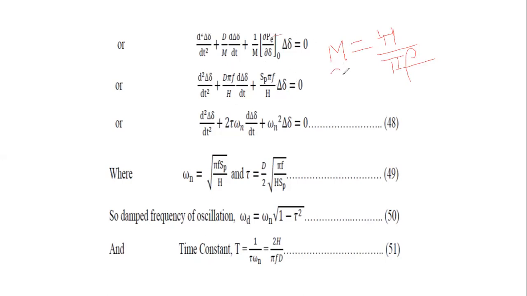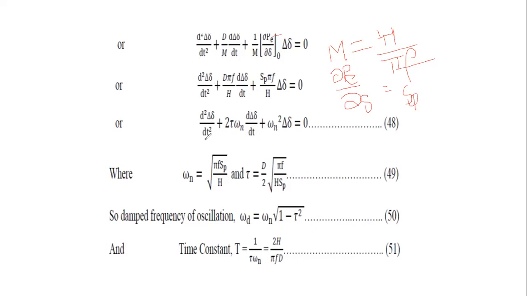Here ∂PE by ∂δ is equal to power, that will be equal to SP. This will be replaced with SP.